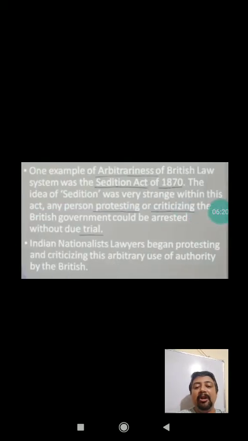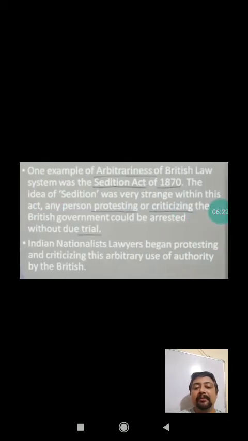And that is why many lawyers like Bhulabhai Desai, Nehru, and many more protested and criticized the arbitrary use of authority by the Britishers. They clearly told that the Britishers should not impose these types of acts because it is a violation of the rule of law.